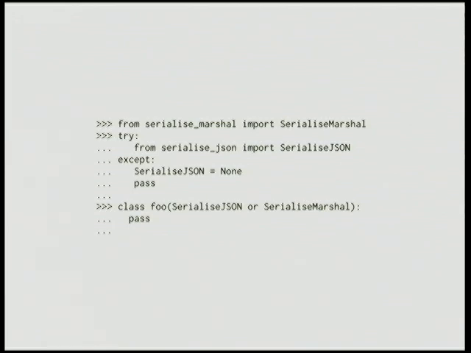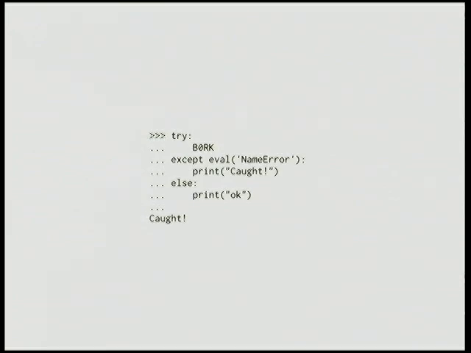Because inheritance doesn't really cut it in this modern world of rapidly changing serialization protocols. We need fallbackitants. Okay, who knew that the except clauses can be expressions as well? Whatever the expression evaluates to had better be an exception class, or it won't work. But as long as it is, the exception type that you end up with will be the thing that's caught. Okay, so keep that in mind.